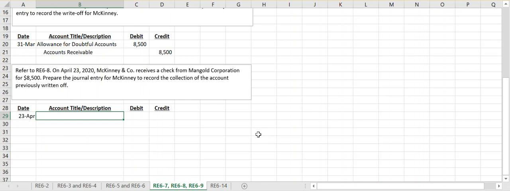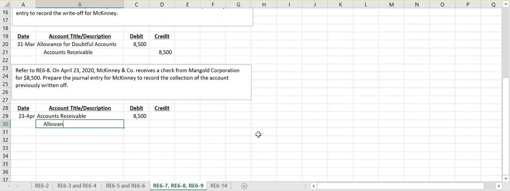The first entry has to reinstate the accounts receivable on our books. And then the second one is to record the collection of cash. So we have to put the accounts receivable for this company back on our books so that they do in fact have a balance with us. And we only ever reinstate the account for however much cash is given to us. So if this customer wasn't able to pay us the full $8,500 but sent us $5,000, we'd only reinstate the account for the $5,000.